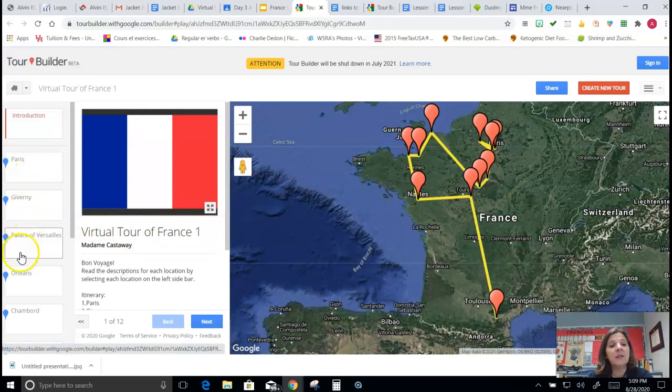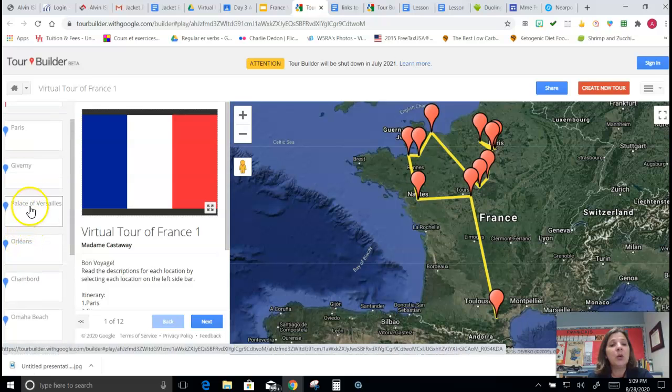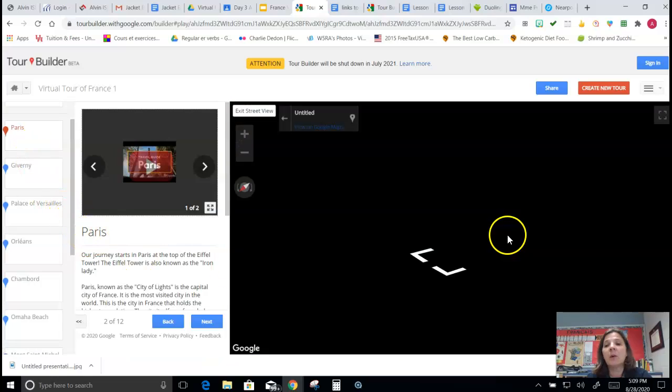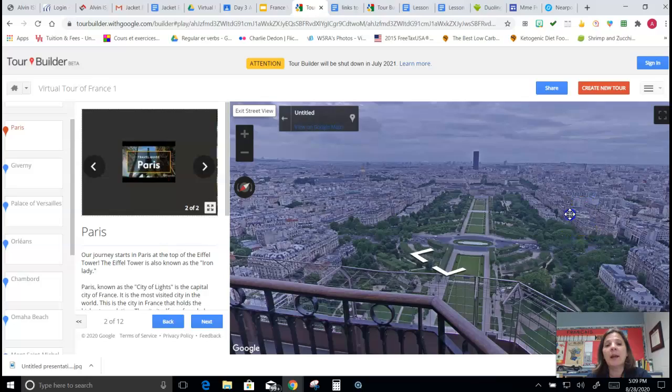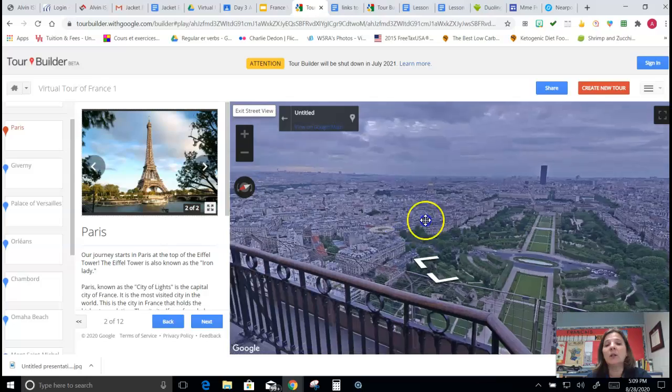It's a virtual tour of France. So you have here the cities listed to the left, okay? And say you picked Paris as your first one. Well, when you pick it, it's going to first show you a virtual way that you can kind of look around.